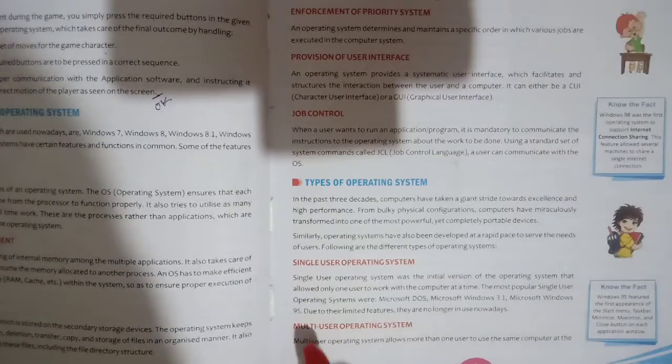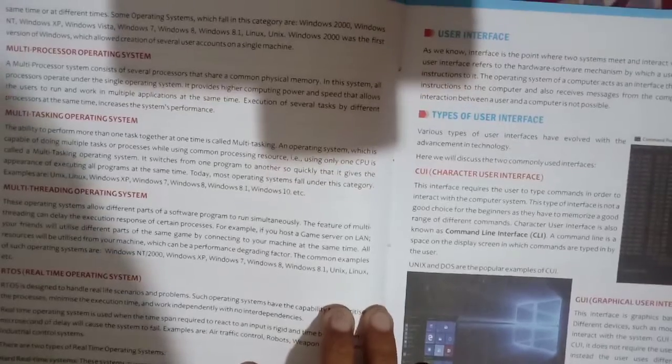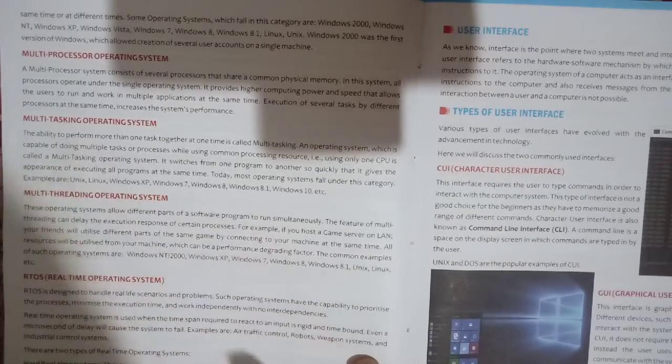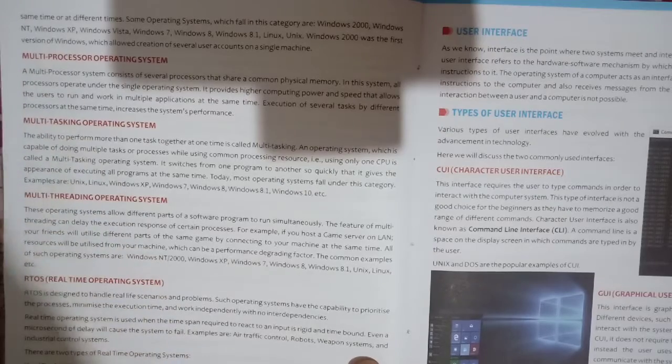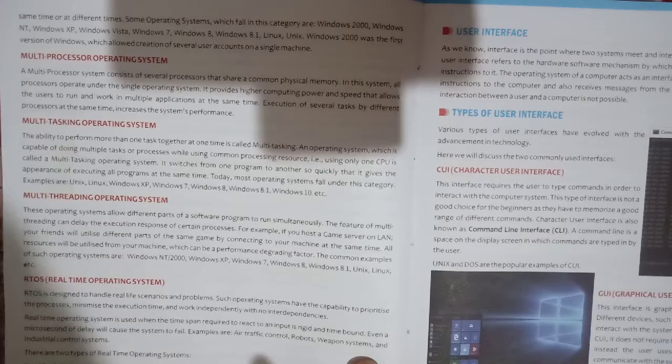So next one is a multi-user operating system. Multi-user operating system allows more than one user to use the same computer at a time. So in this type of operating system many users can use a computer in a particular time.